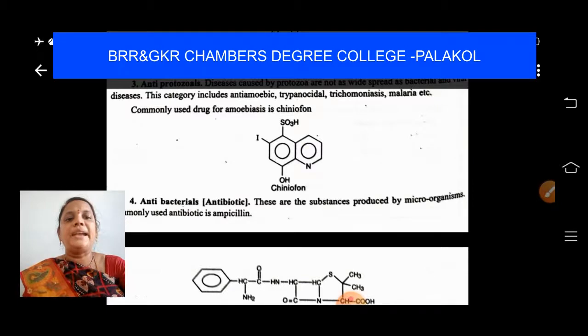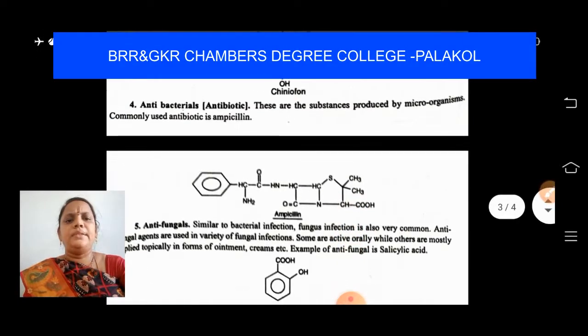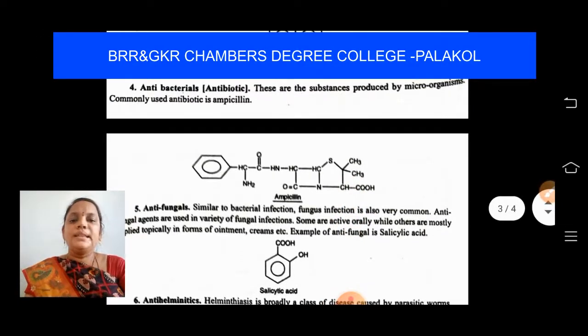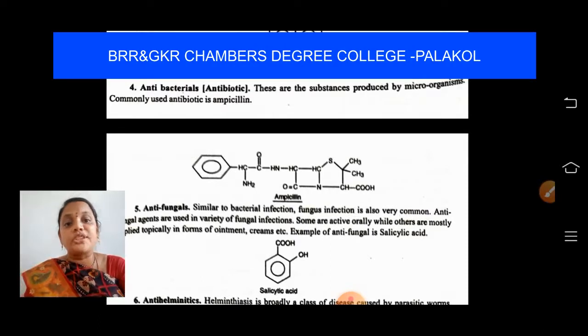Next, antibiotics. Very important, students. These are the substances which are produced by microorganisms. A commonly used antibiotic is ampicillin. Microorganisms are of two types, students: useful microorganisms and harmful microorganisms. Harmful microorganisms are the organisms which attack our body to create some nuisance, to create some disease in our body.